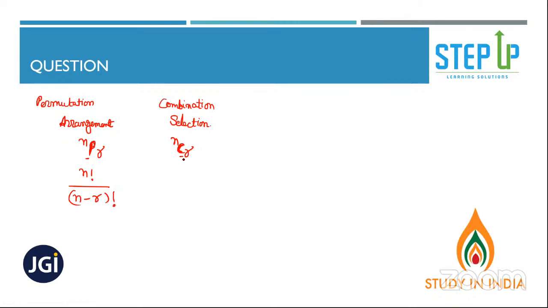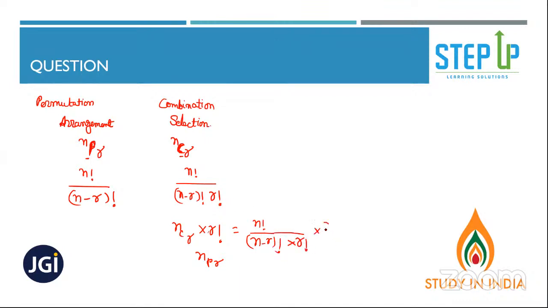Hello, good afternoon to the people who came just now. And nCr is n factorial upon n minus r factorial into r factorial. Yeah, r is there extra in combination. Fine. So if you see nCr into r factorial, which is nothing but nPr. nCr is n factorial upon n minus r factorial into r factorial, and this into r factorial.